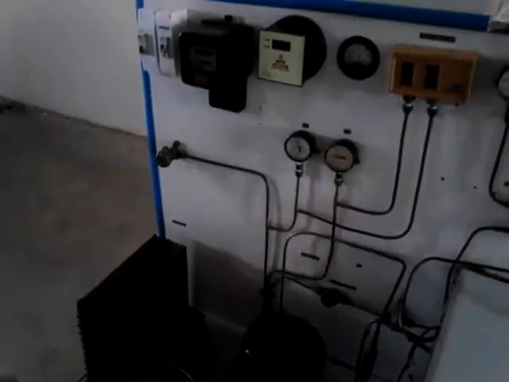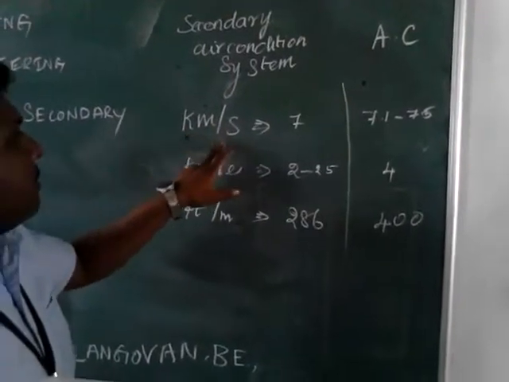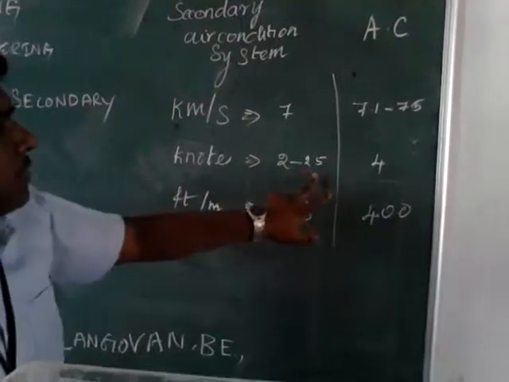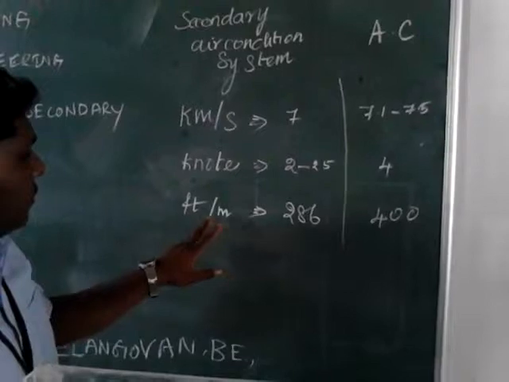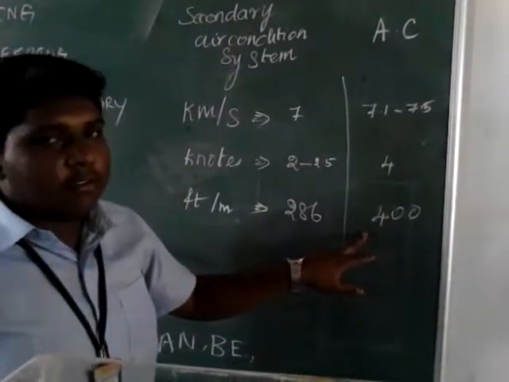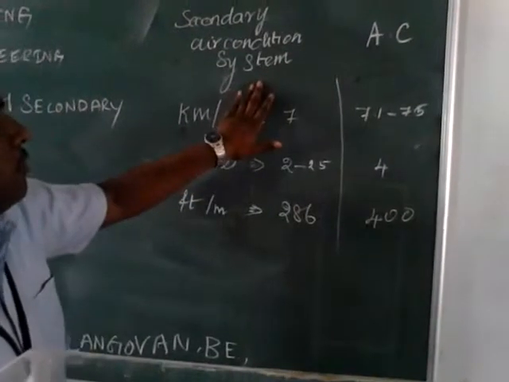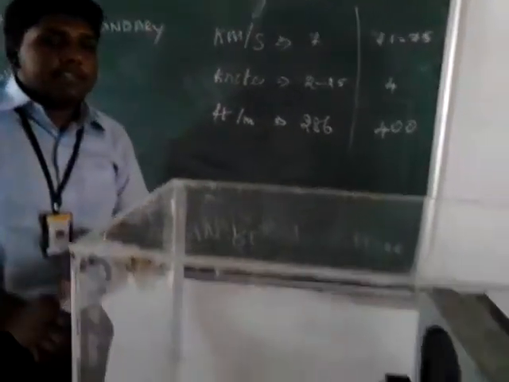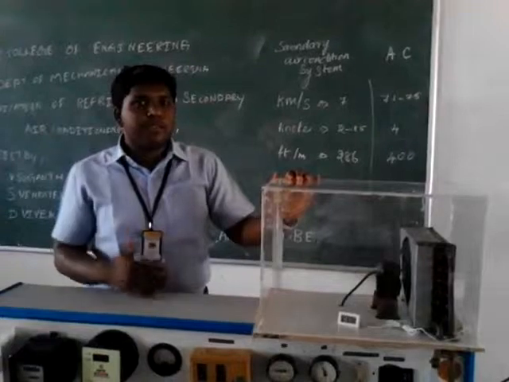And then the comparison of the secondary air conditioning system and a commercial AC. In the secondary air conditioning system, the figure is 7, and the commercial AC is 7.1 to 7.5, and the knots is 2 to 2.5. The knots of the AC is 4, and the feet per minute is 286 and then 400. Centrifugal blowers are used in the AC, and axial flow fans are used in the secondary air conditioning system. We are improving the comparison between the secondary air conditioning system and the AC, achieving 60 to 75% now.